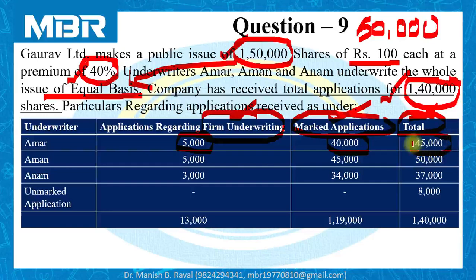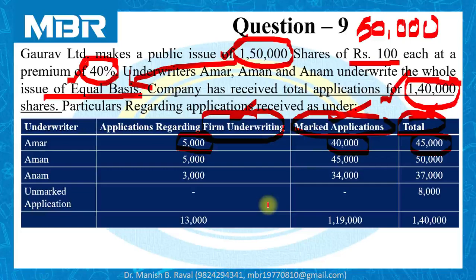So calculation of total marked applications is not required because this information is precisely given by the examiner. But we have to keep one thing in mind, that is the situation related to benefit or credit being given to the underwriter or not given to the underwriter.